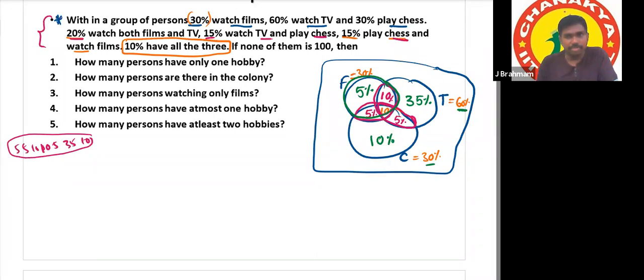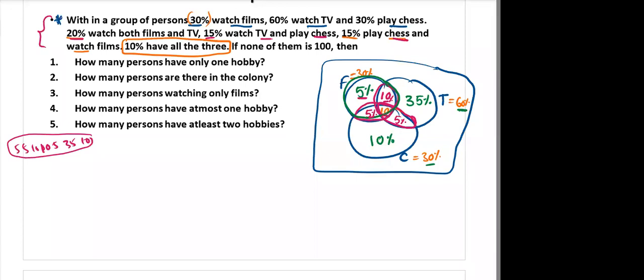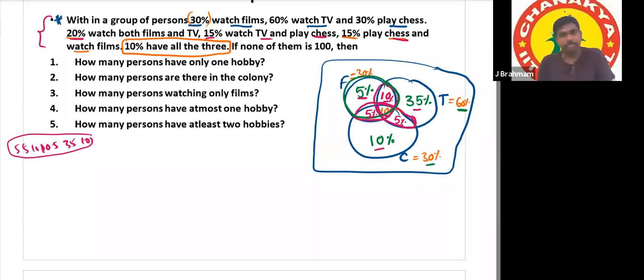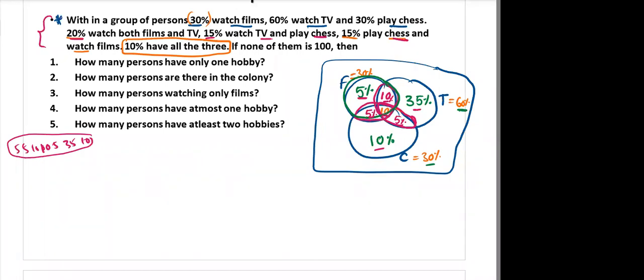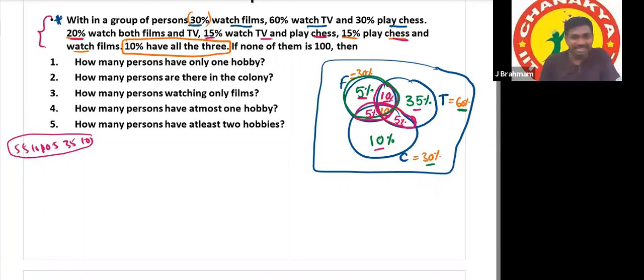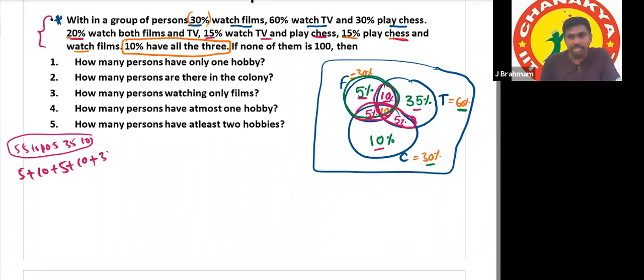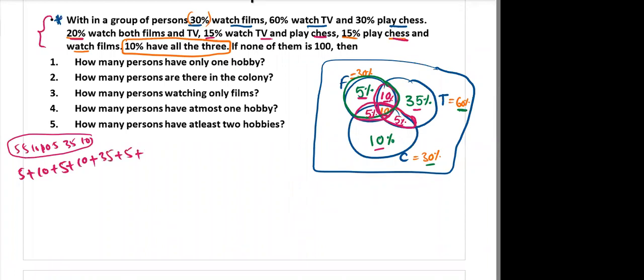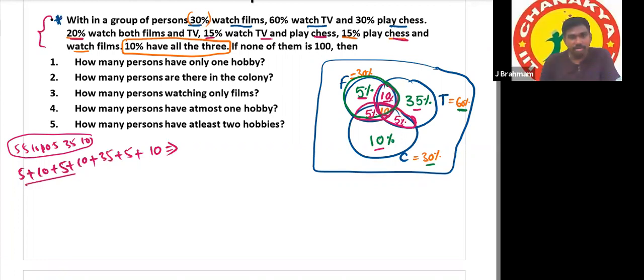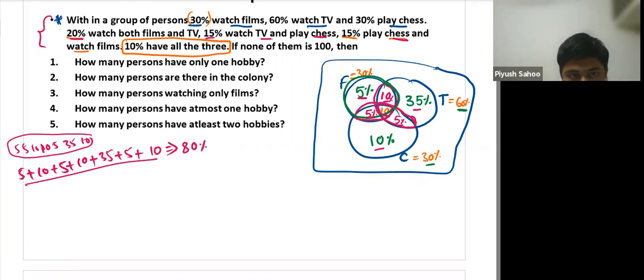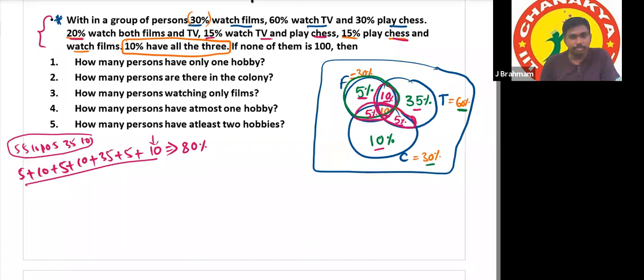No, it should not be 100%. Add all the numbers: 5 plus 10 plus 5 plus 10 plus 5 plus 35 plus 10. What are you adding? For films, 5 plus 10 plus 5 is 80%. I'm getting 80%. Yes, very good. So if you add all these numbers, it is 80. Down there is also a 10%, right? Adding 10 also. This is 10 only.